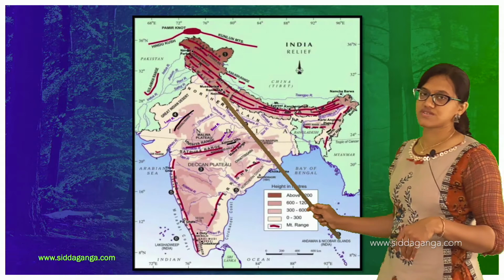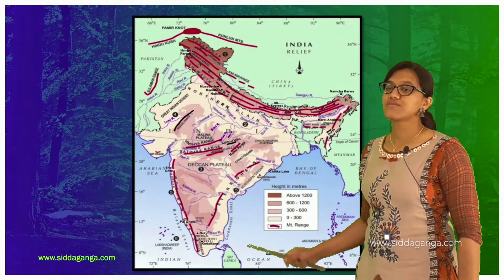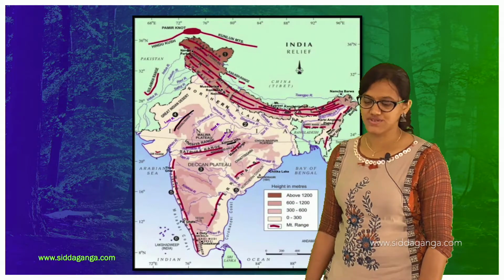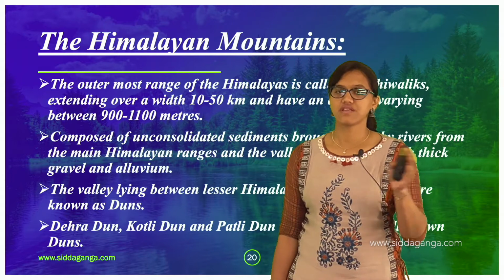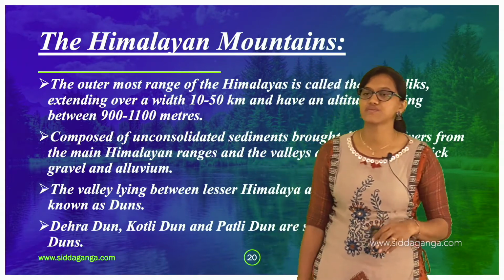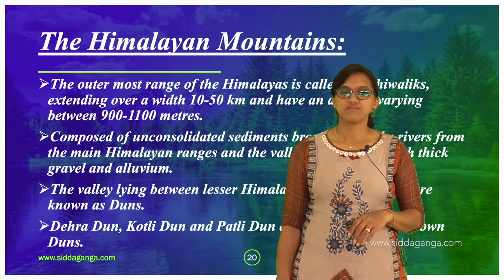So this is the outer border for the Himalayas. There you can find the Shivalik range, having a width of 10 to 50 kilometers, with an altitude which keeps varying, 900 to 1100 meters.